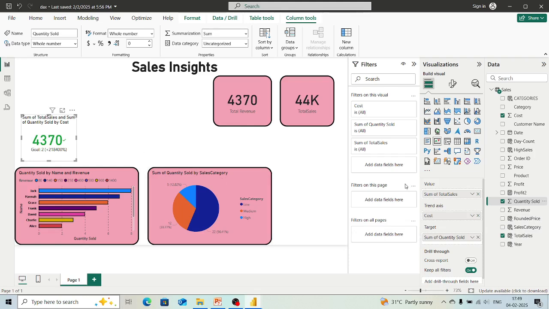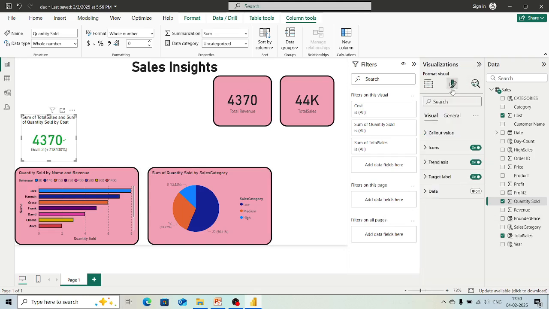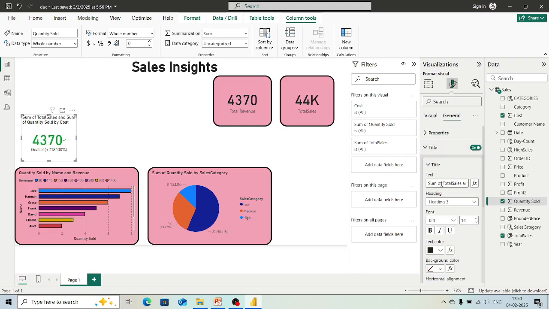Sometimes if we want to change the name, we can change it from here, sum of total sales. Or what we can do is we will just go over here in general. We have this title and we can change it from here, sum of total sales. We'll remove this, and sum of quantity sold.